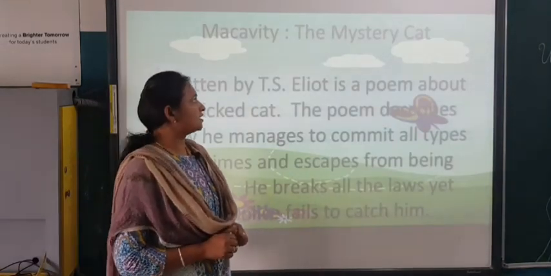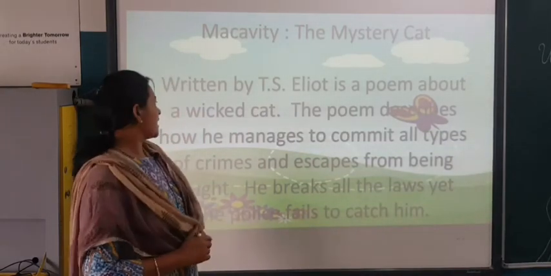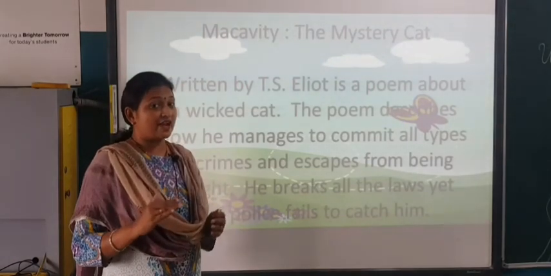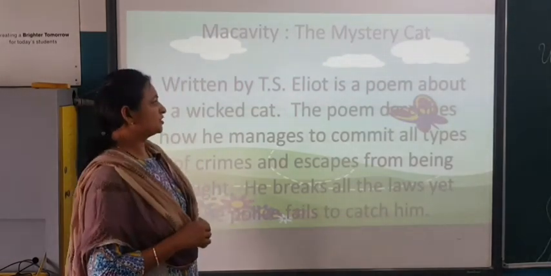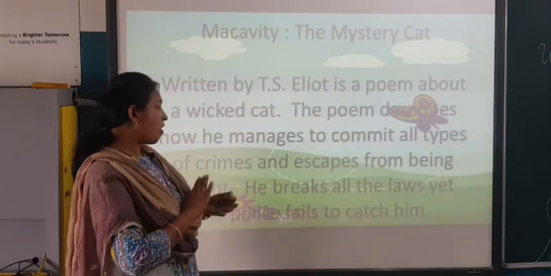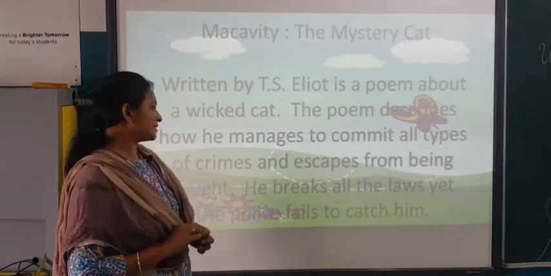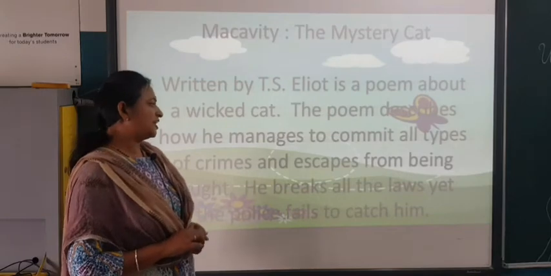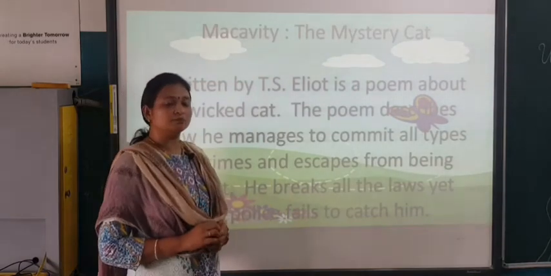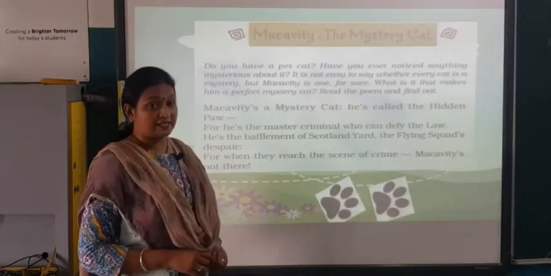So Macavity the Mystery Cat, written by T.S. Eliot, is a poem about a wicked cat. As I told you, the cat is very cunning and very smart. The poem describes how he manages to commit all types of crimes. Okay, he does everything wrong, and escapes from being caught. He breaks all the laws, yet the police fails to. Macavity the Mystery Cat.